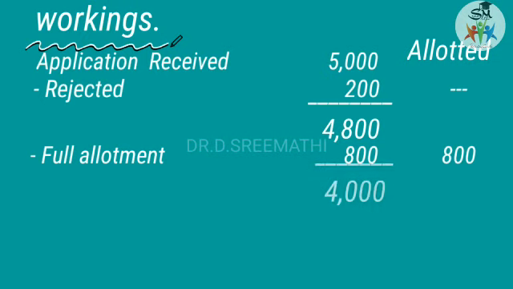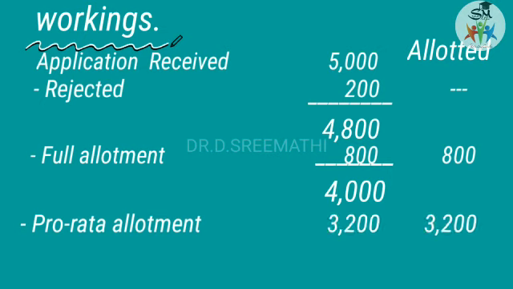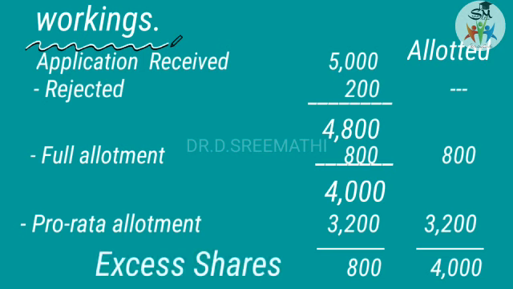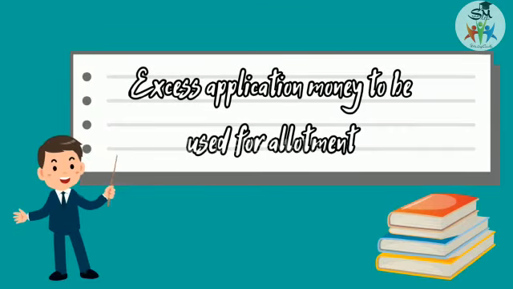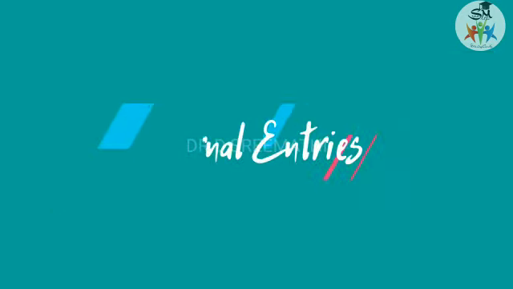Then balance is 4,000 shares. For 4,000 shares the pro rata allotment was made and then balance is 800 shares. 3,200 again in allotment you put. So totally 4,000 issued shares were allotted. The excess of 800 shares, this excess application money is to be used for allotment. Okay. And then come to the journal entries.